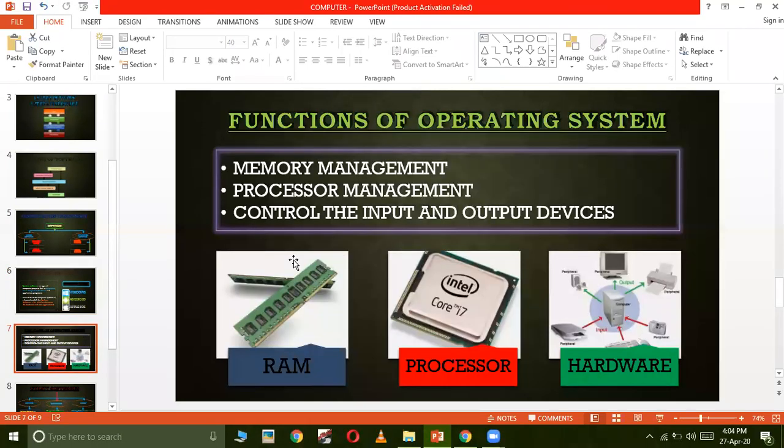Now let's see some of the functions of the operating system. The first function of an operating system is memory management. By memory management, we mean that whenever we are opening any application on our computer, that application is first loaded in the RAM memory.